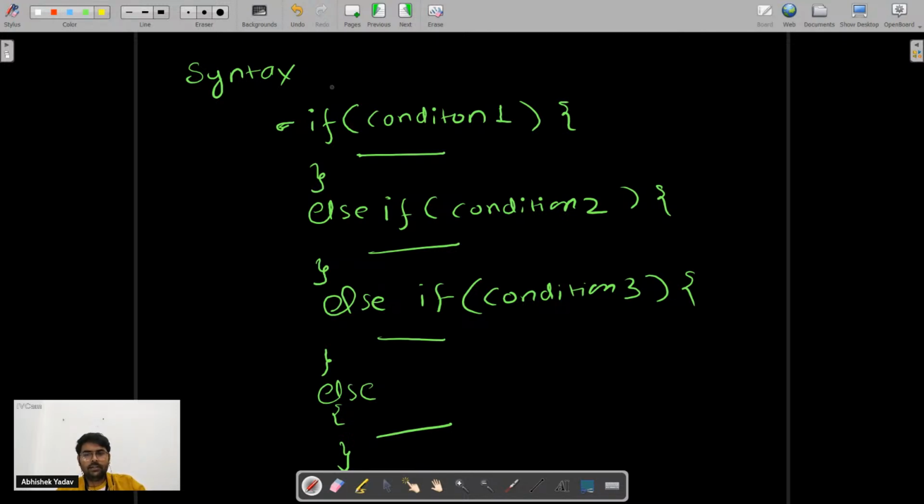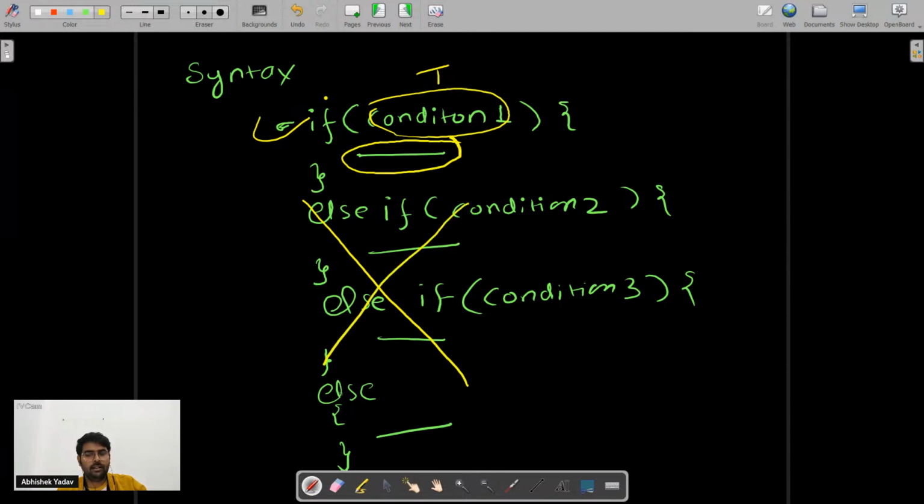First it will start from the if block, that is this one. First it will check condition 1. If condition 1 is true, it will execute the body of the if block. After executing the body of the if block, it will not execute the remaining else part. It will move to the last line. It will not execute the else if ladder. It will move out of the else if ladder here.